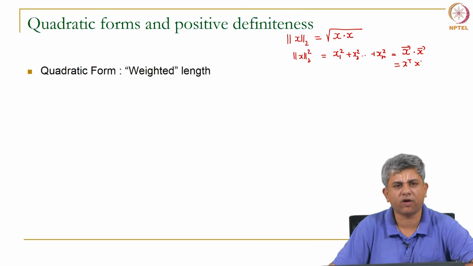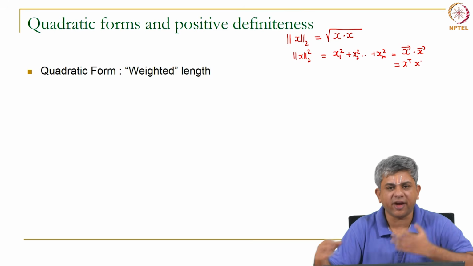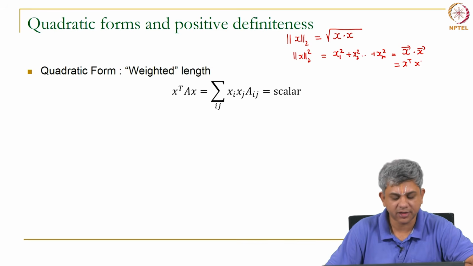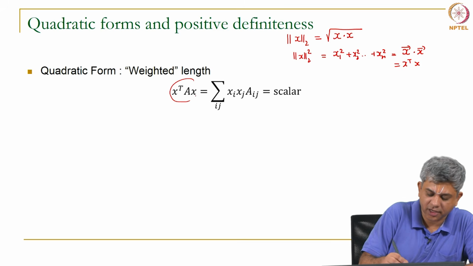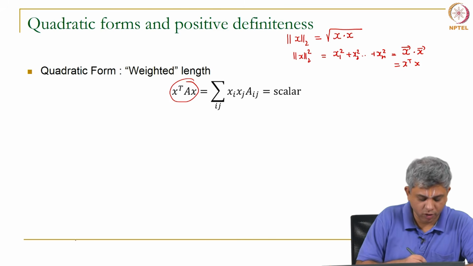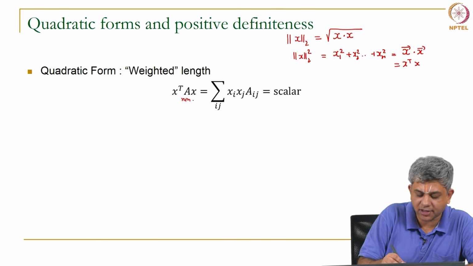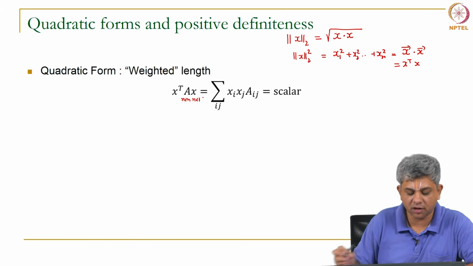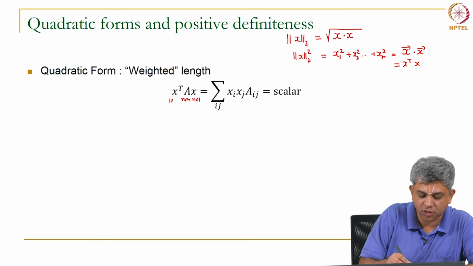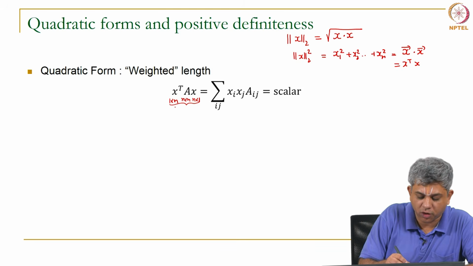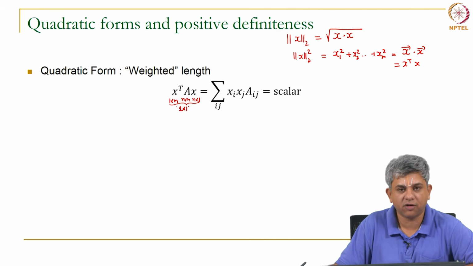Now, the quadratic form is a slightly weighted form of this. Okay. I will show you what I mean by that. It is written as x transpose A x. So, let us look at what this means. Suppose I have A as a n cross n matrix and x as a n cross 1 vector, then x transpose is going to be 1 cross n, which means all put together you are going to get a 1 cross 1 number, which is a scalar.